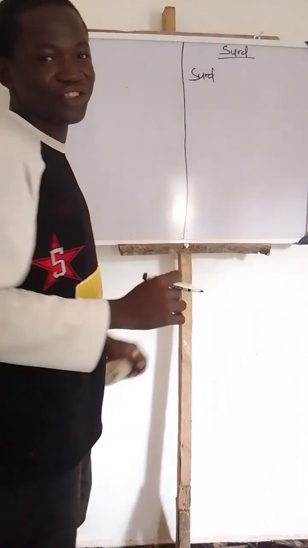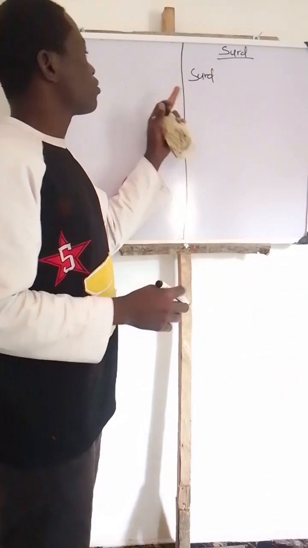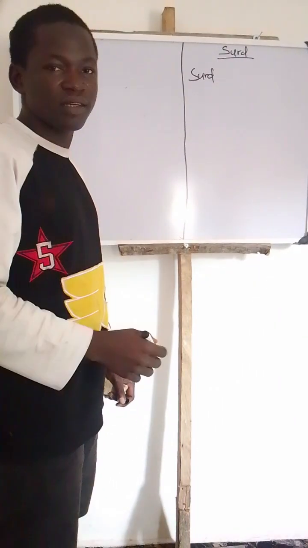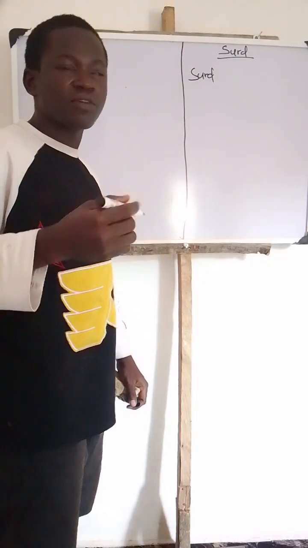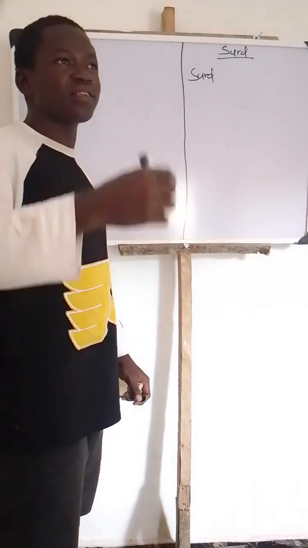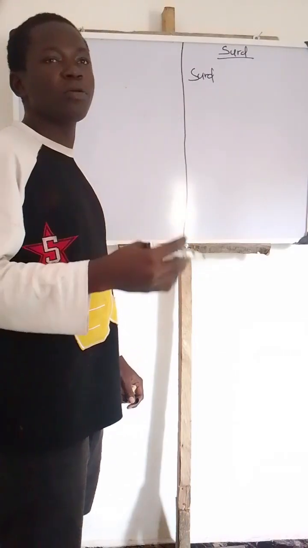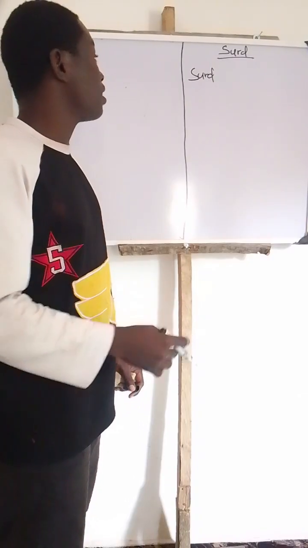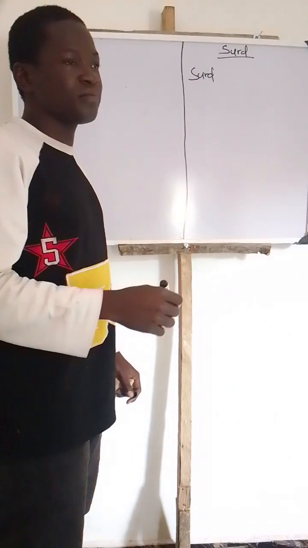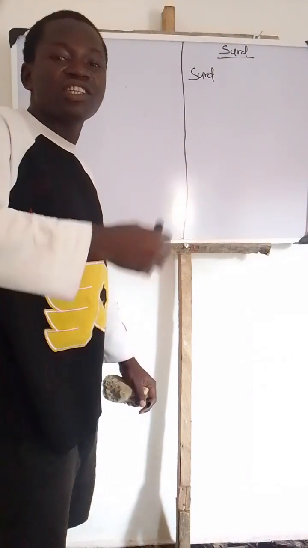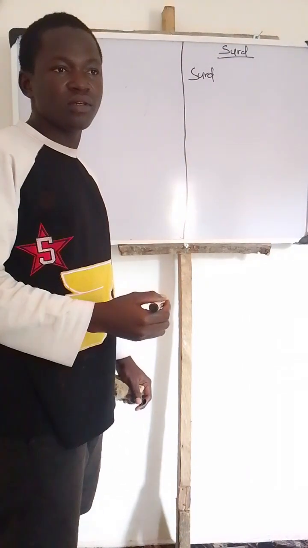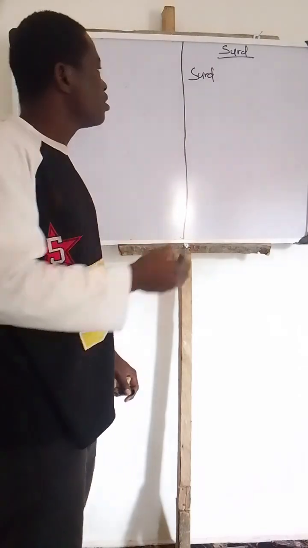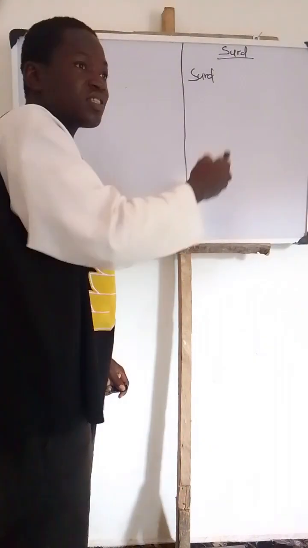Don't mind my board, I just constructed it by myself. A surd itself is an irrational number. If you check types of numbers, natural numbers, irrational numbers, rational numbers, Euler's number, all those types of numbers, surds fall into it. A surd is an irrational number. Do you understand what I'm saying?